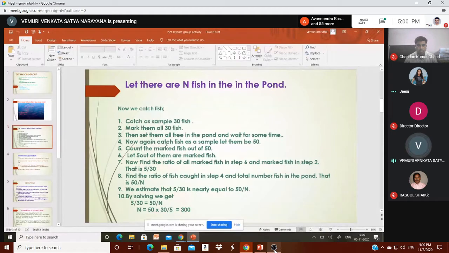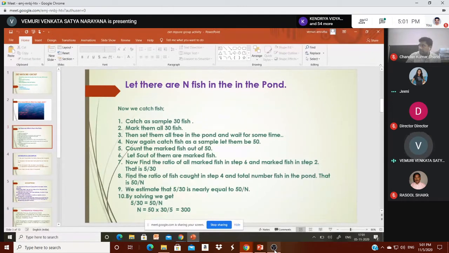Now again, recollect fish as a sample. For example, here let it be 50. Among the 50, you count how many are marked fish. For our convenience, let 5 out of them be marked fish. Now find the ratio of the marked fish obtained in step 6 and step 2. That is 5 by 30. That is one ratio we have taken.